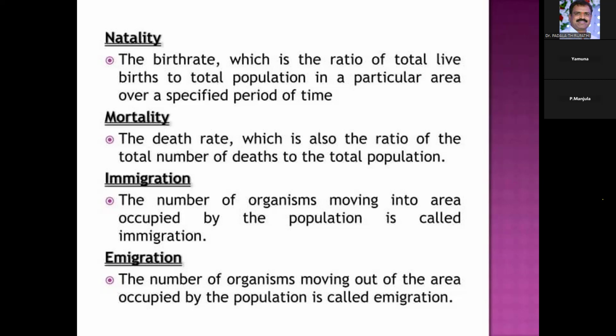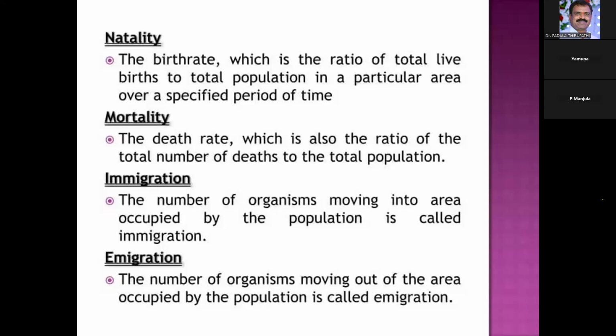Immigration is the number of organisms moving into the area which is occupied by the population, which also helps in increasing the population size. The next one is emigration, that is, they are moving out of the area which is occupied by the population, which helps in decreasing the population size.